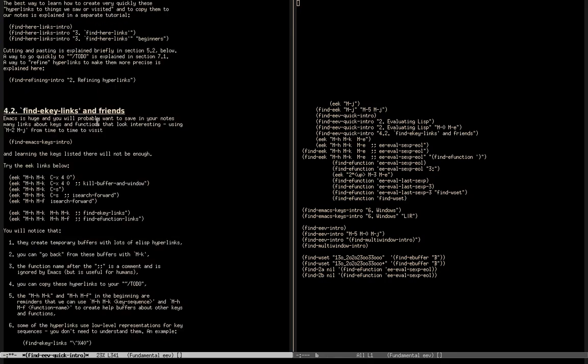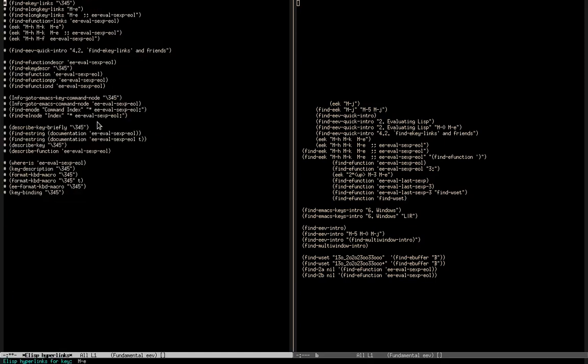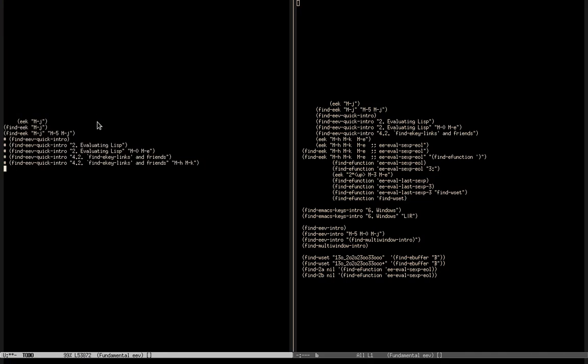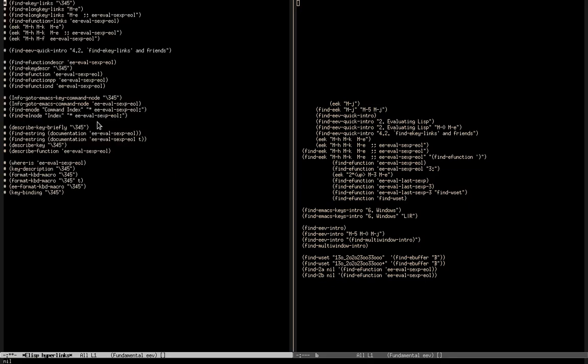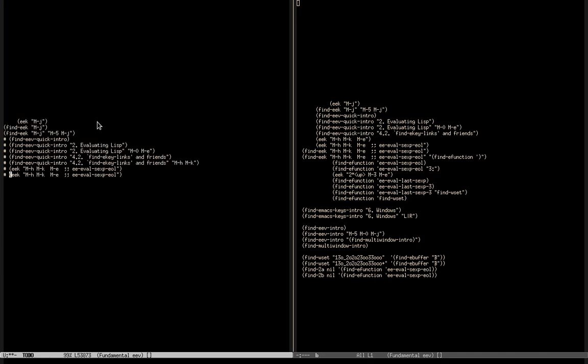So I'm going to type meta-h, meta-k, meta-e. I get this buffer, and I'm going to save this as a way to generate that temporary buffer with links about meta-e. And I know that the link that I want here is this one that points to the source code of that function. Let me start by doing the same thing that I did before.